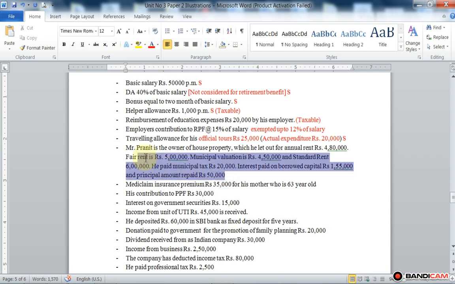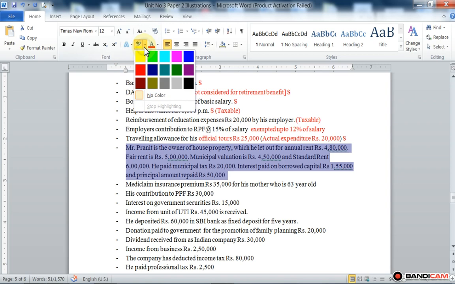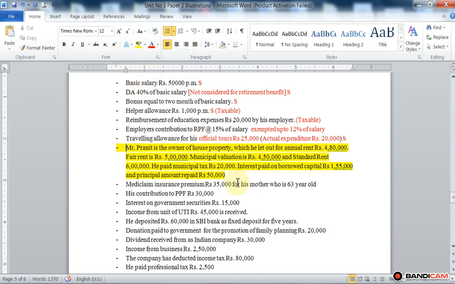All these relate to a second head of income, that is income from house property. First of all we find out the gross annual value, then the net annual value, and then we get deductions of interest on borrowed capital and standard deduction, that is 30% of annual value.